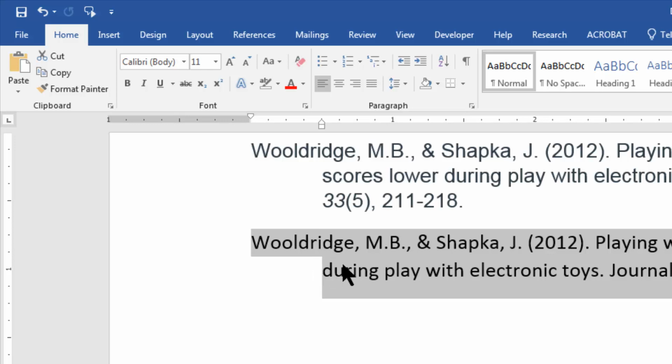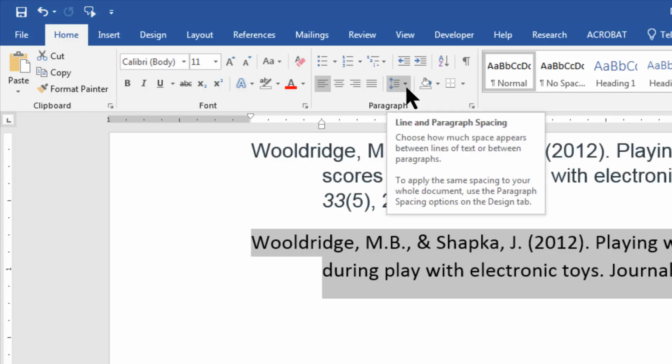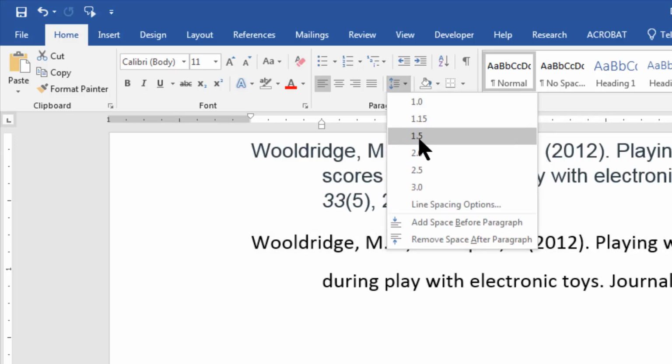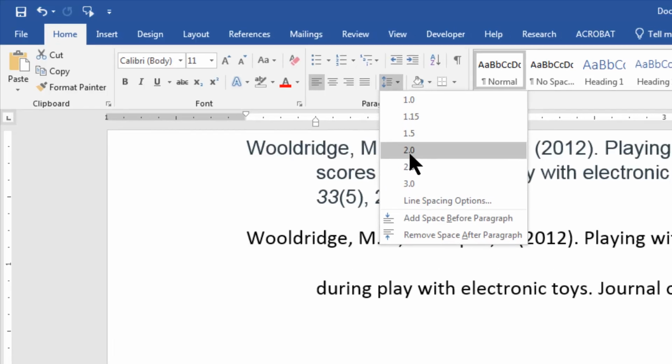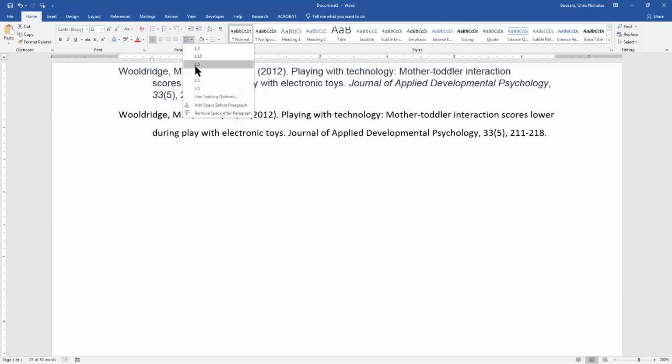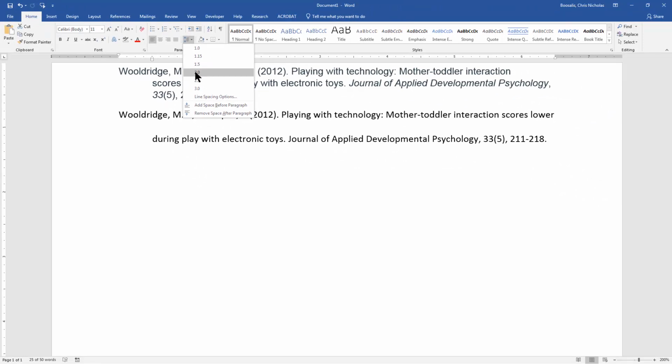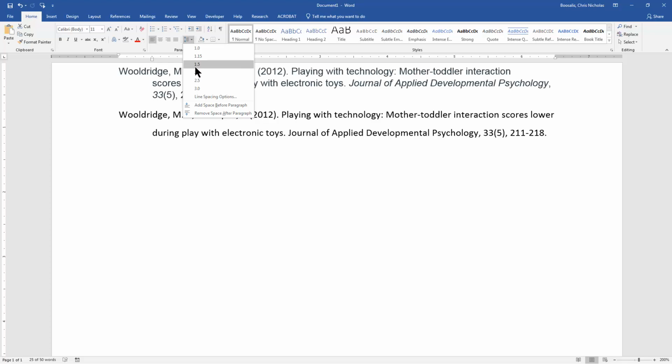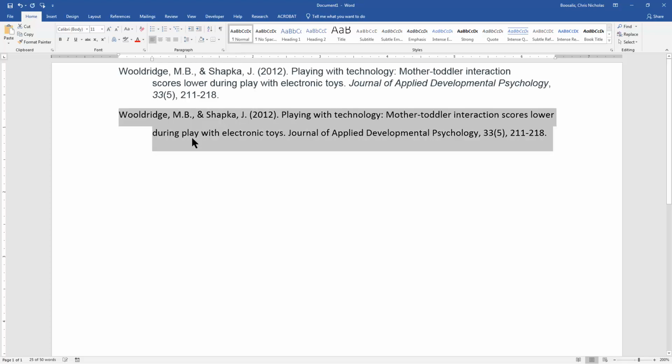Now we have another issue, and that is it is not properly spaced. So I'm going to go up right here to this tool where it says line and paragraph spacing, and I'm going to set it at 1.5 or 2. I prefer 1.5. It just looks better, but it's probably 2 is what they say. But I'm going to be a rebel, and I'm going to put it at 1.5. Let's see what else is wrong with this thing now.